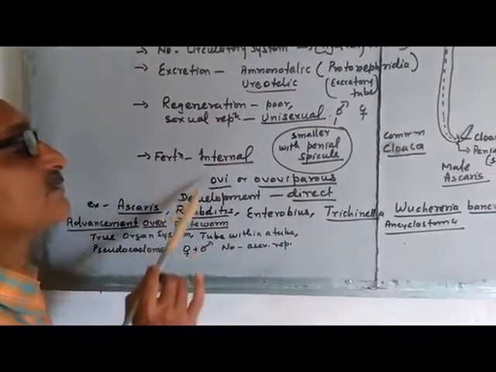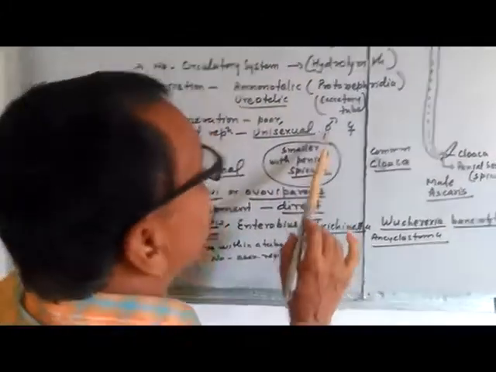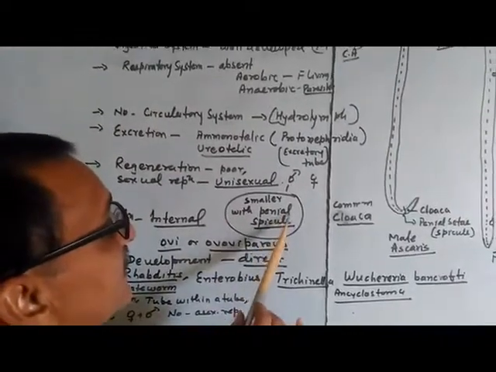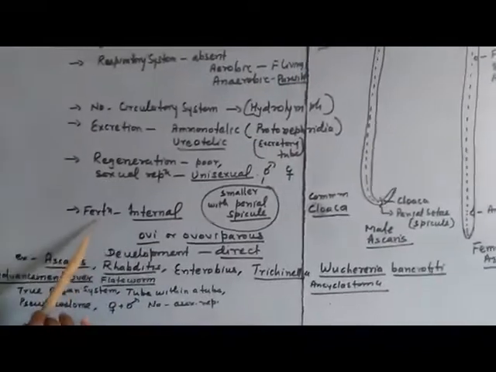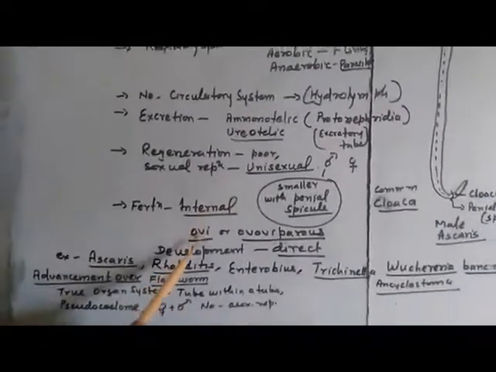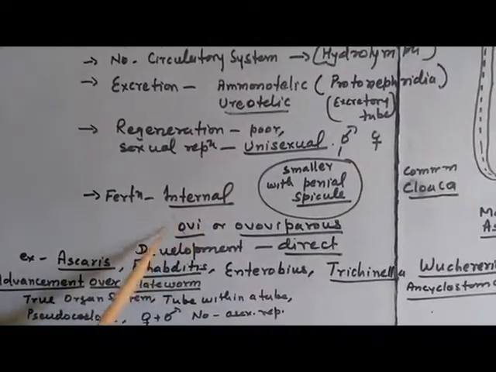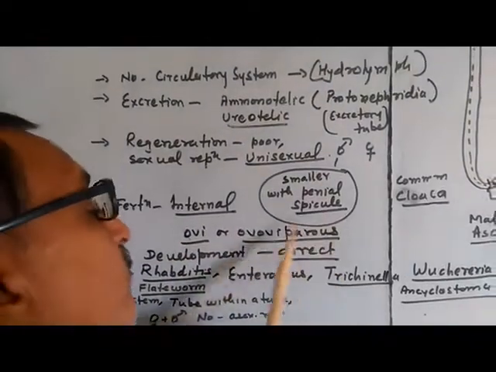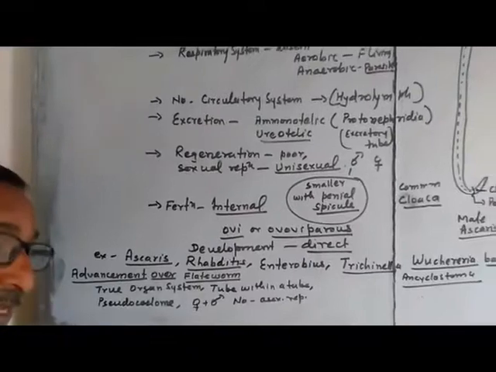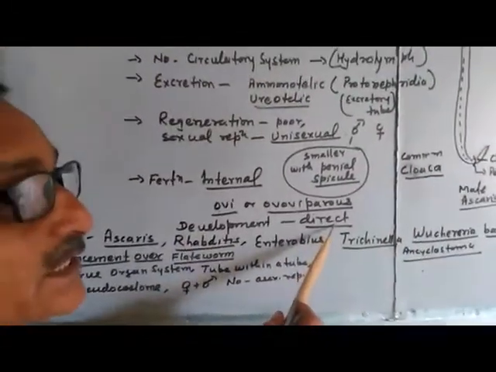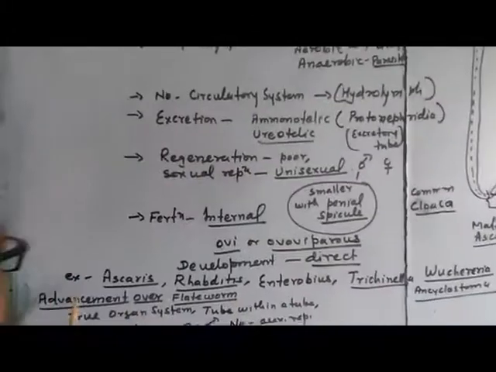Fertilization is internal, and the male is smaller with caudal spicules or setae. They may be oviparous or sometimes ovoviparous, meaning they lay eggs but the egg may mature inside the female's body. Development is direct, so a larval stage is generally absent.